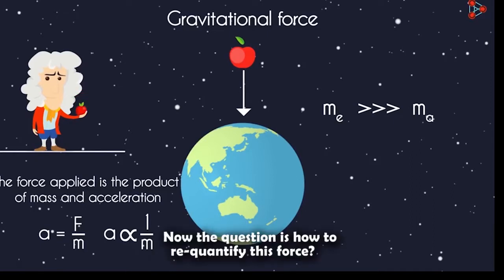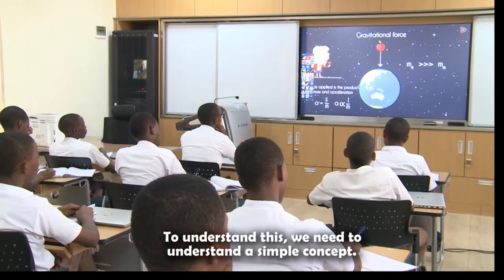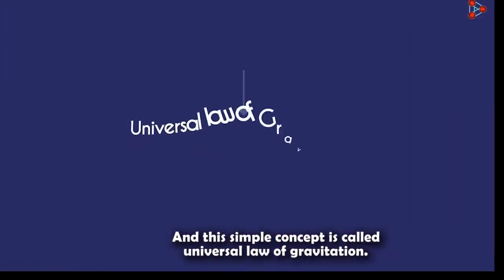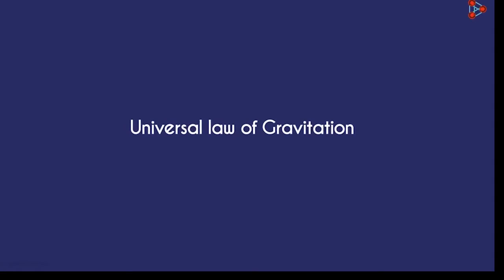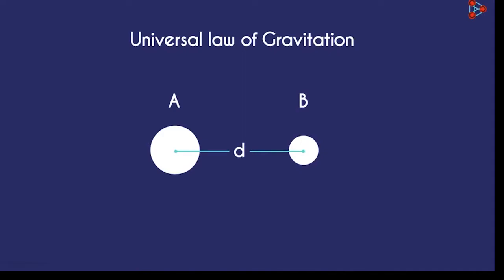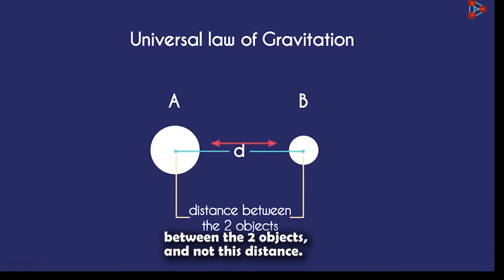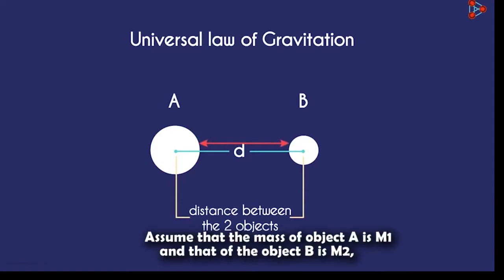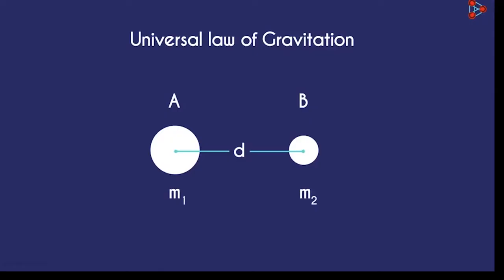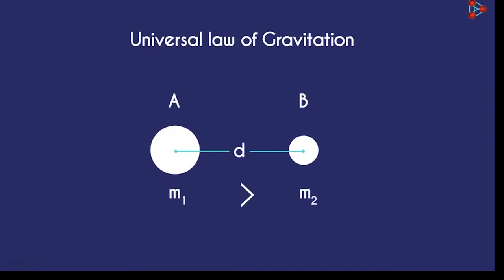Now the question is, how do we quantify this force? To understand this, we need to understand a simple concept called the universal law of gravitation. Say there are two objects A and B separated by a distance d. The distance between the centers is considered the distance between the two objects and not this distance. Assume that the mass of object A is m1 and that of object B is m2. As object A is bigger, let's assume m1 to be bigger than m2.